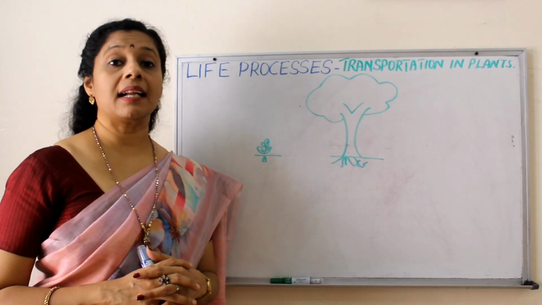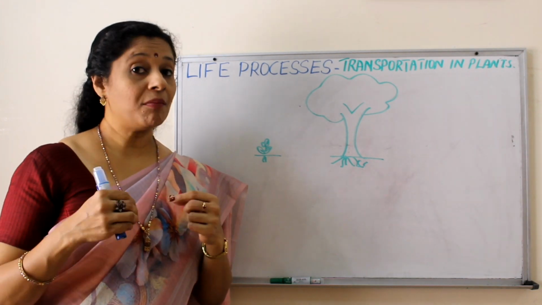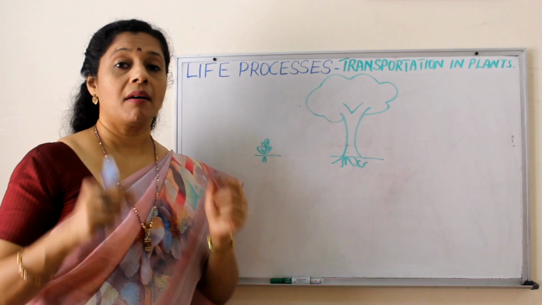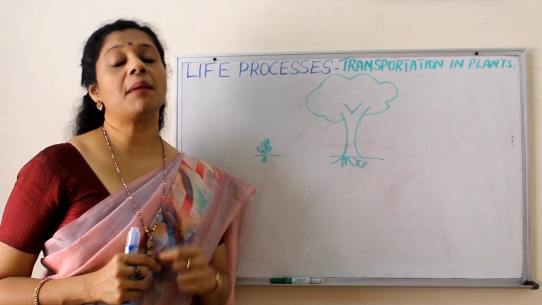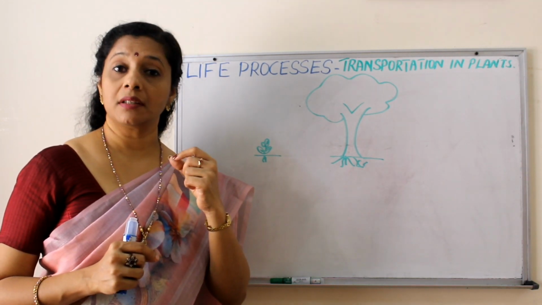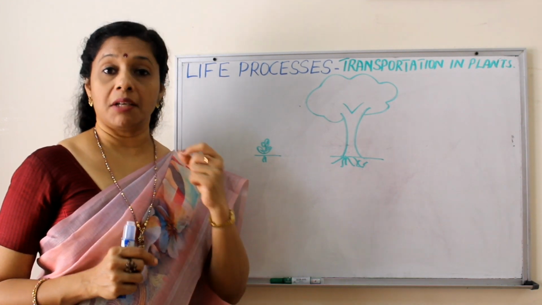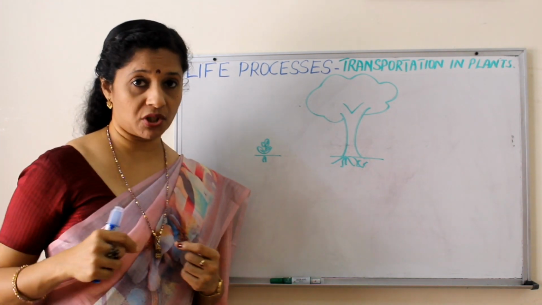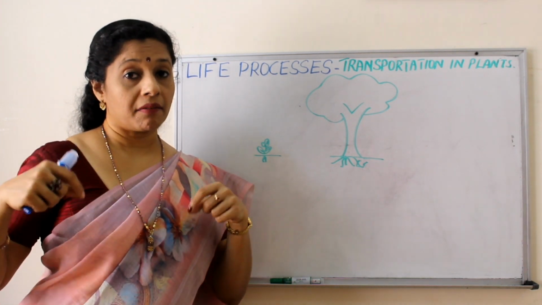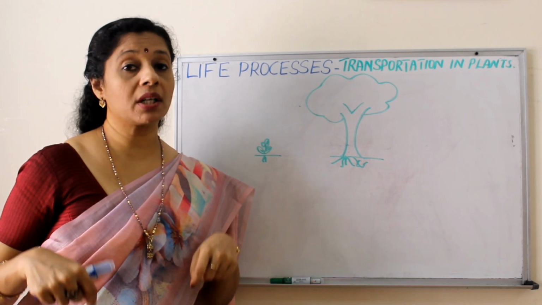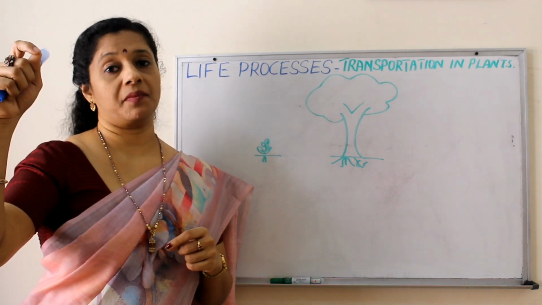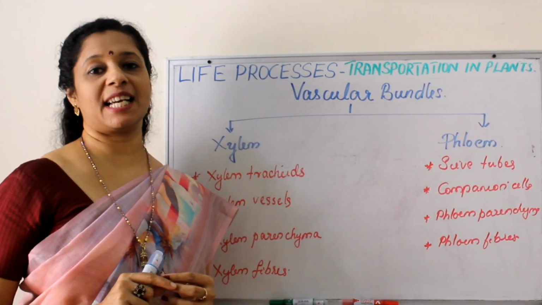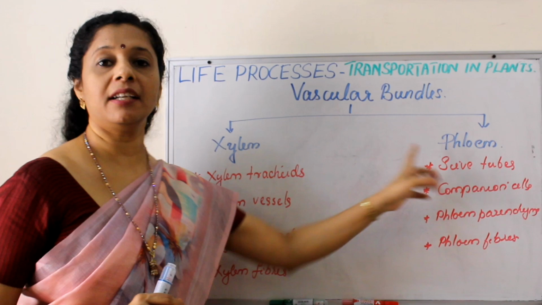So they need a slow transport system, but still a system is required. So for that, there are well-defined tubes. In our body we learn blood vessels are carrying blood. The same way in plants, fine tubules called vascular bundles are carrying the substances in plants. So which are the substances? Prepared food from the leaf to different parts of the body, and from the roots, raw materials or water and minerals to the leaves. So the transport is done by vascular bundles. Vascular bundles are of two types, xylem and phloem.